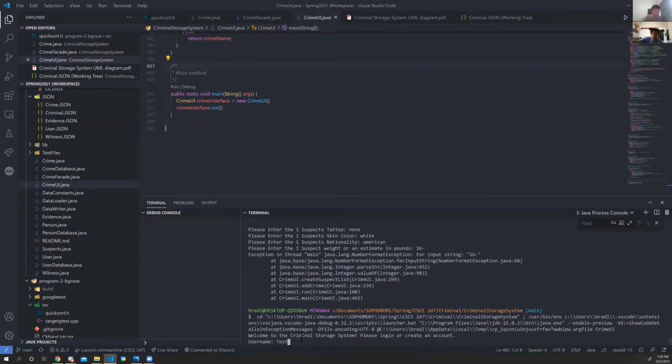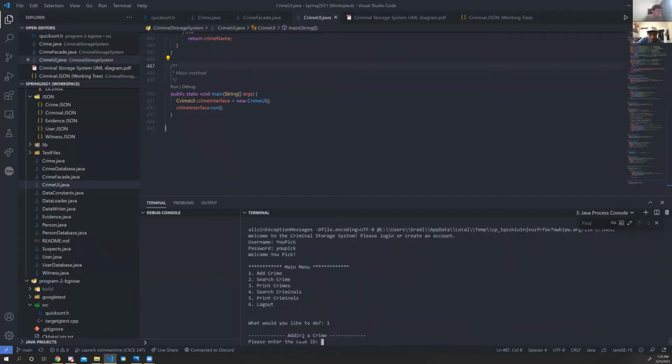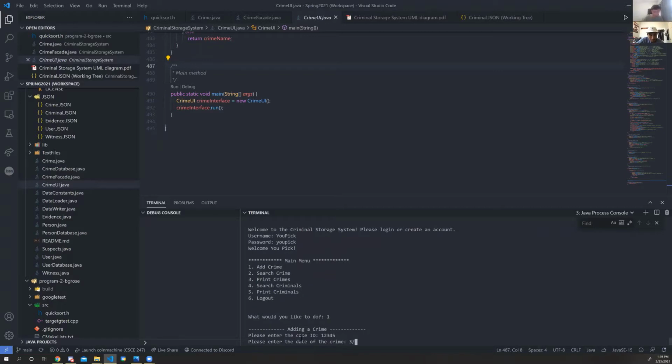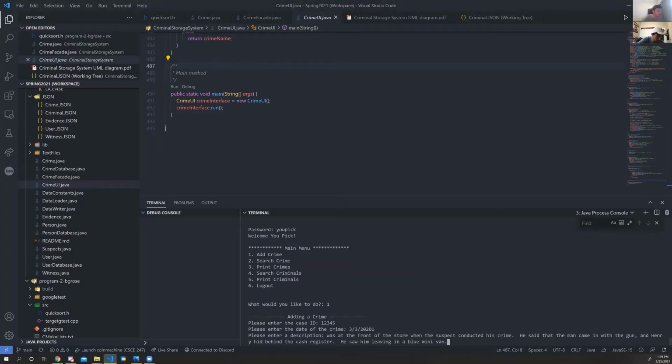So for case one, we're going to log in with our UPIC user, and we're going to add a crime to the system. We're going to give the crime a case ID number. It was on March 3rd, 2021. The description of it, we're going to copy the description that we were given of the robbery at the GameStop. And then the suspect's description, we're also going to put in the crime description.